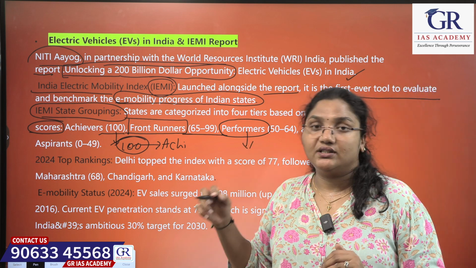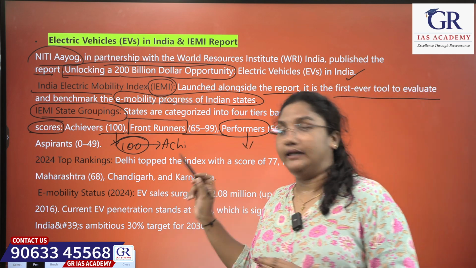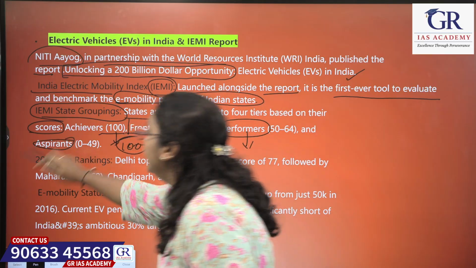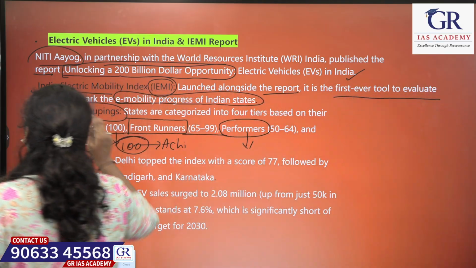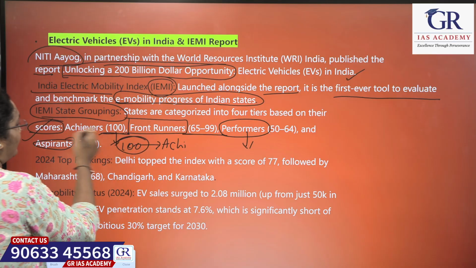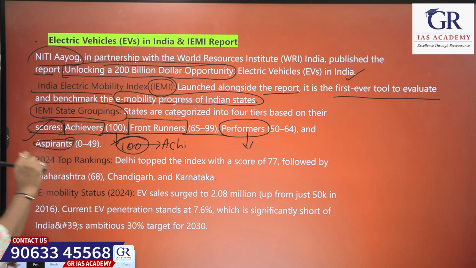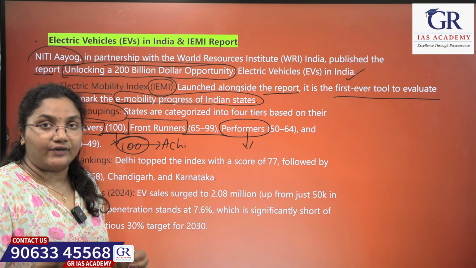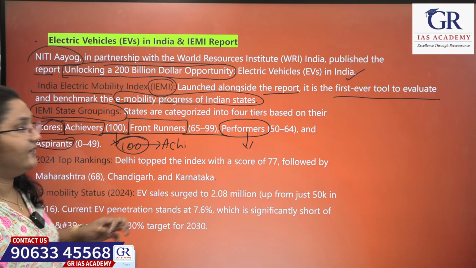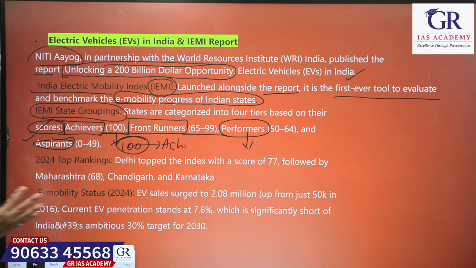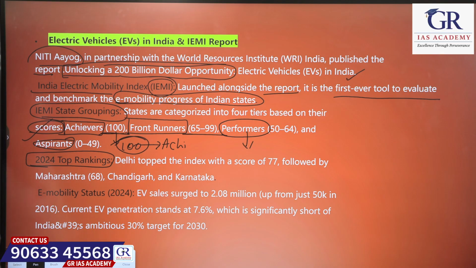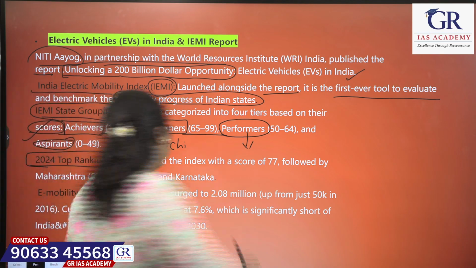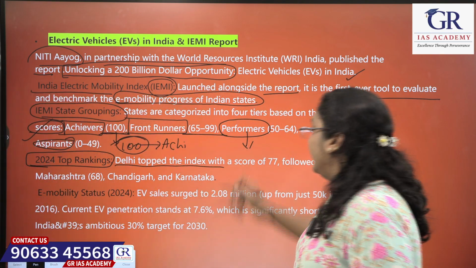And the last, with a score of 0 to 49, is categorized under aspirants. This is what you have to remember, the scores and the names: first achievers, second front runners, third performers, and fourth aspirants.